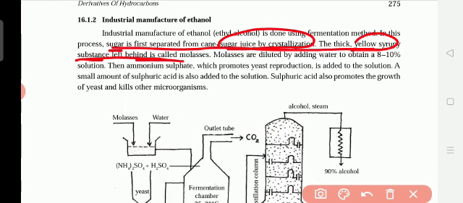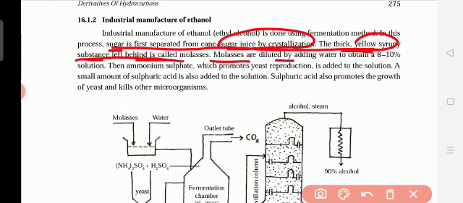Important definition, right? Underline this one. What does molasses mean? After separating the sugar from sugar cane, some crystallized sugar is left behind. It is a thick yellow color. It is called molasses. Okay, so from this molasses only ethanol is prepared. Understand? So molasses is diluted by adding water.